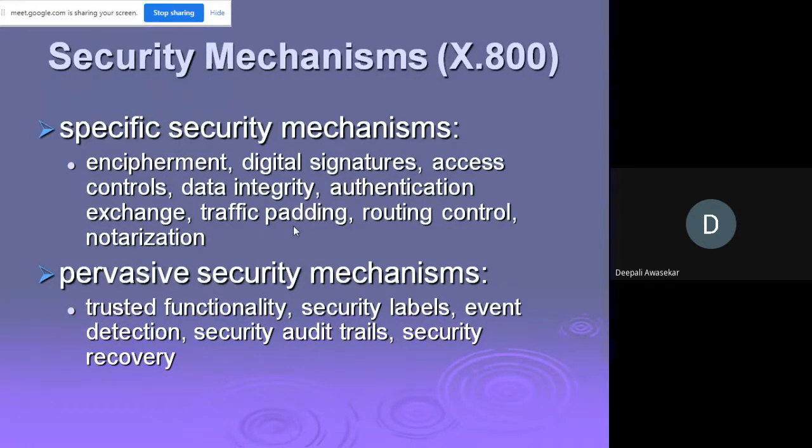It is basically the use of mathematical algorithms to transform data into a form that is not readily intelligible. The transformation and subsequent recovery of the data depends on an algorithm and zero or more encryption keys. So encipherment basically involves some cryptographic or intelligent conversion of the data so that it becomes unreadable, and it depends on the algorithm.